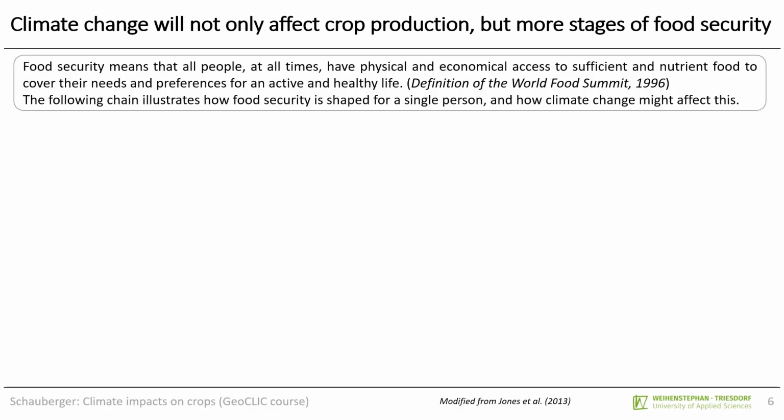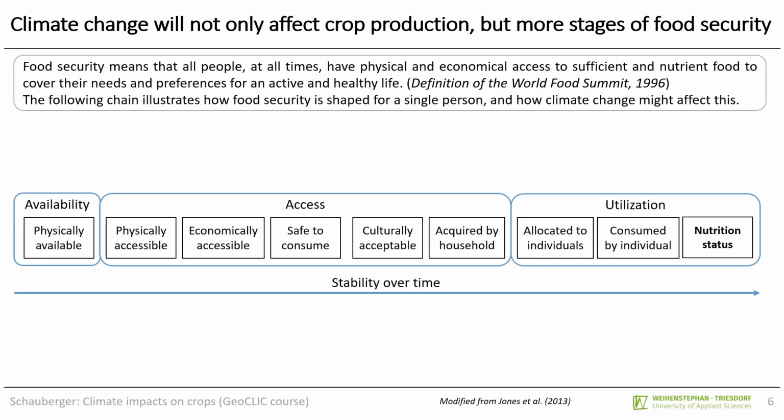Climate change will not only affect crop production, but more stages of food security. This slide illustrates that climate change will alter all steps in the provision of food from farm to fork, which may ultimately affect food security, especially for the most vulnerable ones. To give you a little definition, food security means that all people at all times have physical and economic access to sufficient and nutritious food to cover the needs and preferences for an active and healthy life.